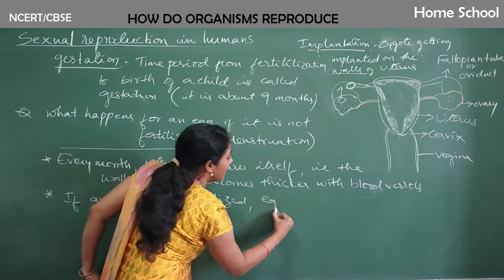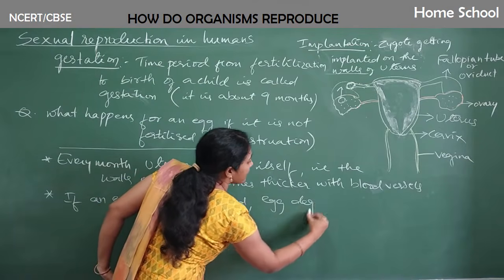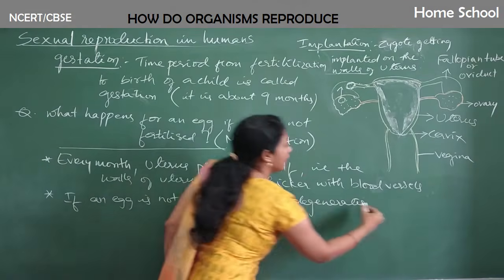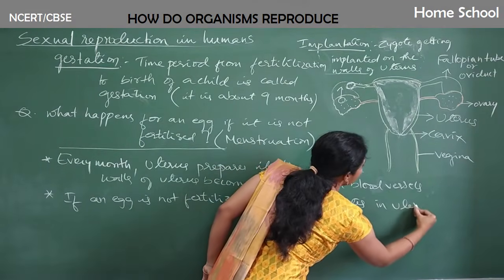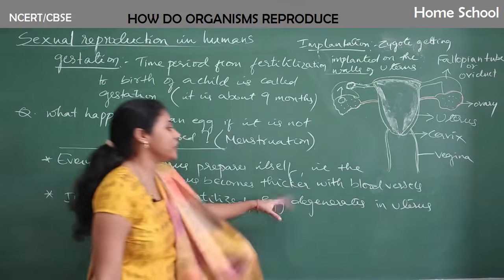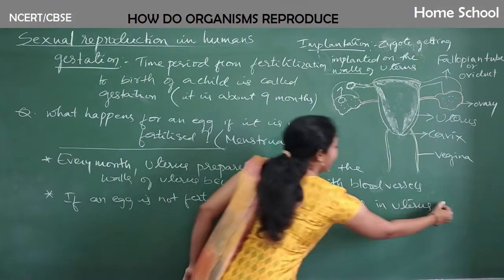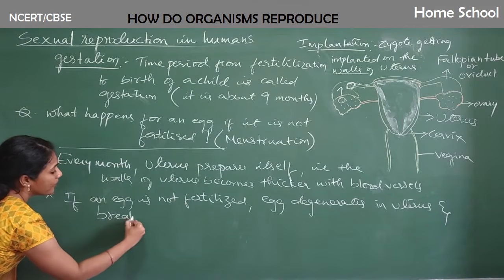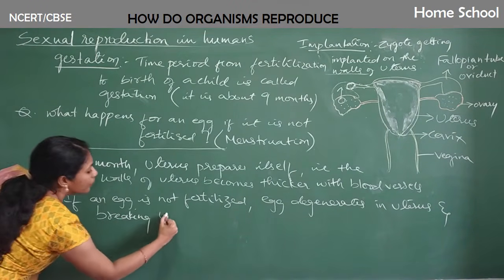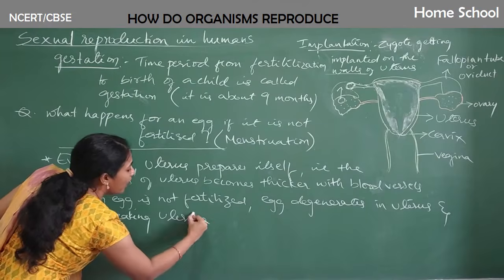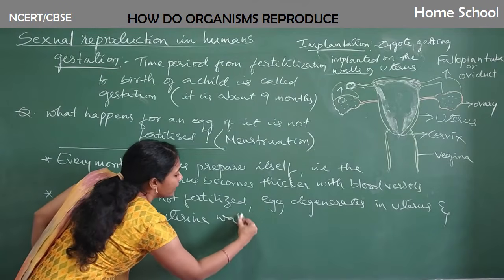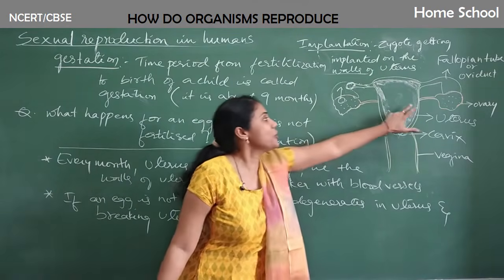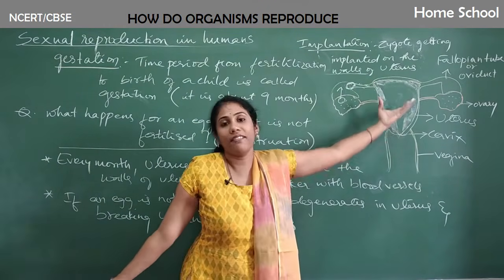the egg degenerates, that means it will die in the uterus; it will travel to the uterus and there it will undergo degeneration. And breaking of the uterine walls takes place. The uterine walls are also not necessary because the baby is not developing here.